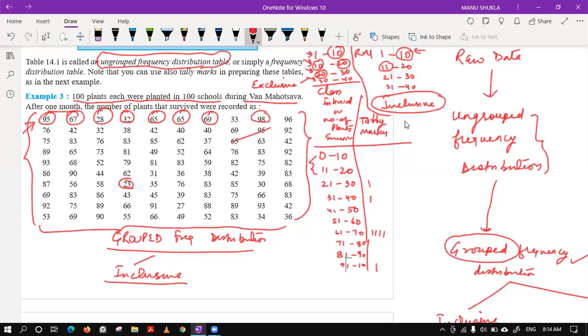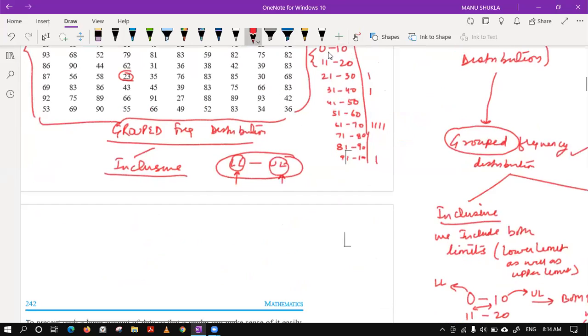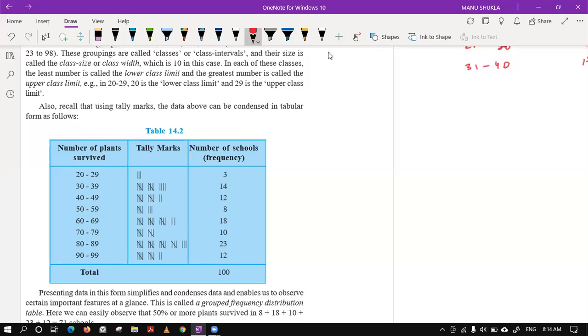And yesterday also we did, what do you mean by inclusive distribution? In this, we are including both the limits. Lower limit to upper limit is the class interval. We have to include lower as well as upper limit in this case. So let's see. They have made it like this, 20 to 29. You can observe this is the lower limit, this is the upper limit, and these two are different classes.